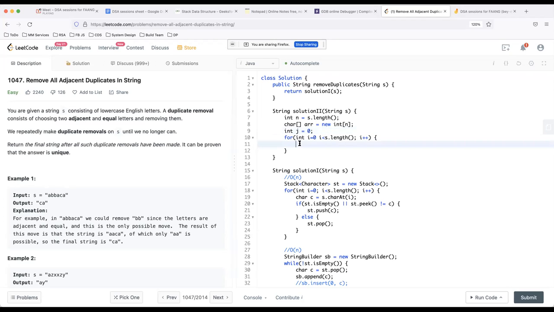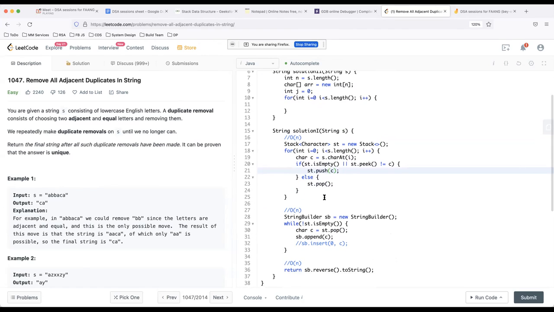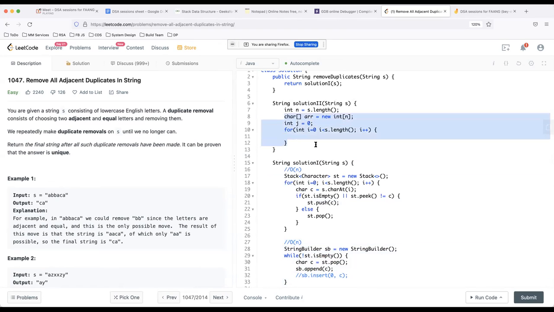So basically the idea is that I'll not be deleting anything. Here I was popping out some things, and then using the stack I was reconstructing things back. Here I'll not be popping out anything. Can someone tell me what the idea is with using a character array and how we can implement it?